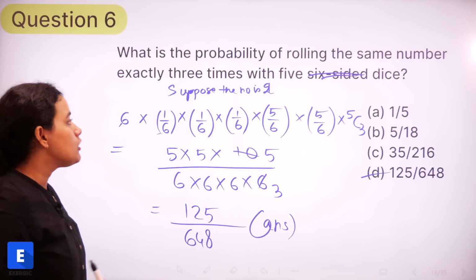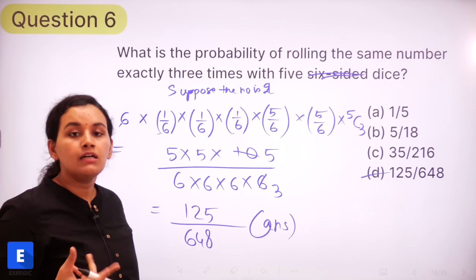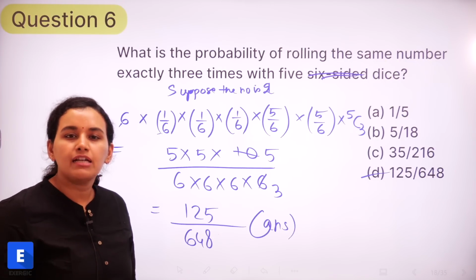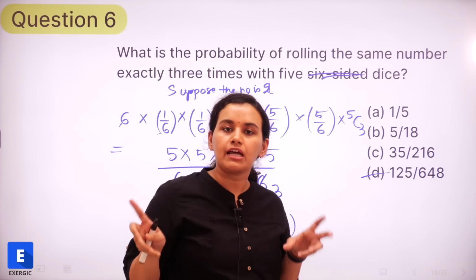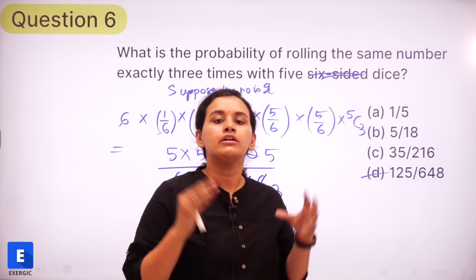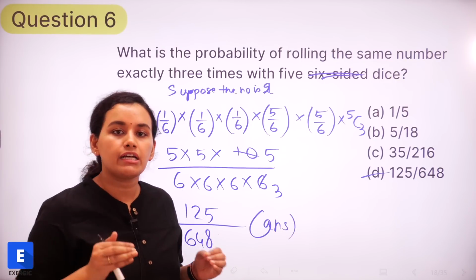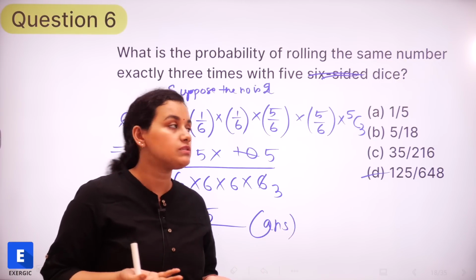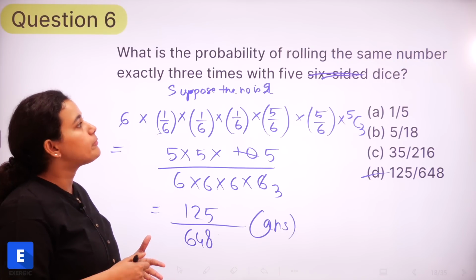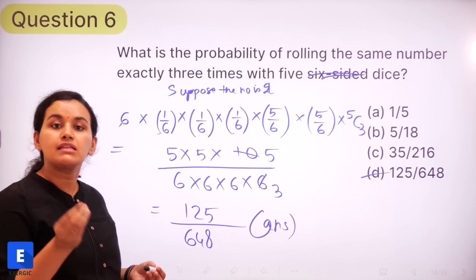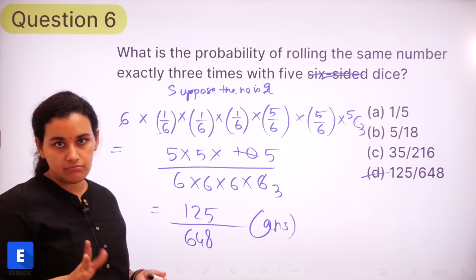Is it clear? So first of all, we have to understand what the question is asking. Sometimes the wordings can be a little tricky, and in order to confuse you, a very simple statement can be written in a very twisted format. So you need to take some time and read the question carefully. Whatever data has been given, try to understand and decipher the meaning of it. So that's what they have done here. We just simply want to find the probability of getting the same number exactly 3 times when 5 dice are thrown. That's it, right?